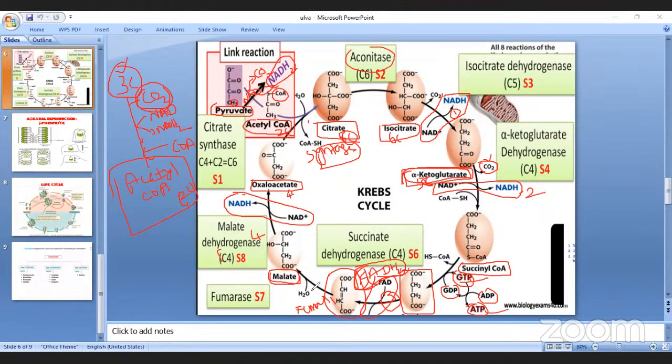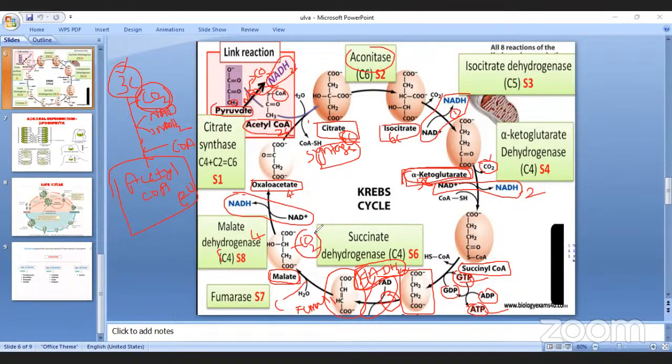As a result, oxaloacetate is formed. Before its formation, from malate, the removal of carbon dioxide, decarboxylation, also takes place. When malate converts into oxaloacetate, carbon dioxide is also removed.